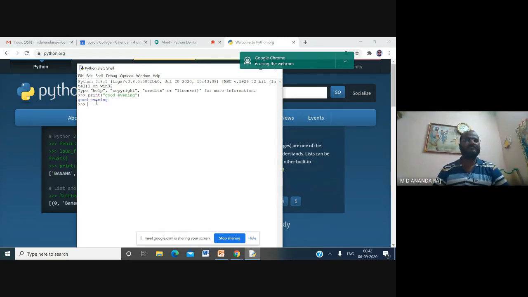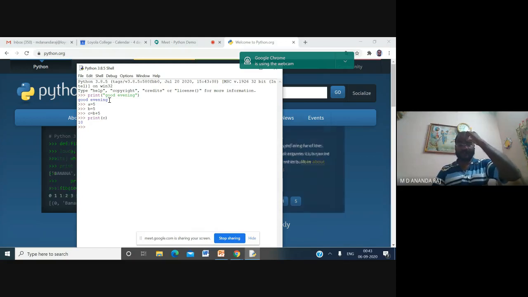If you are typing print "good evening" inside the double quotes, you get this output. This is like an interpreter. Each and every line you type, it executes and gives the output. For example, I am typing A is equal to 5, B is equal to 5, C is equal to B plus 5, and I can say print C. You can see the output as 10.